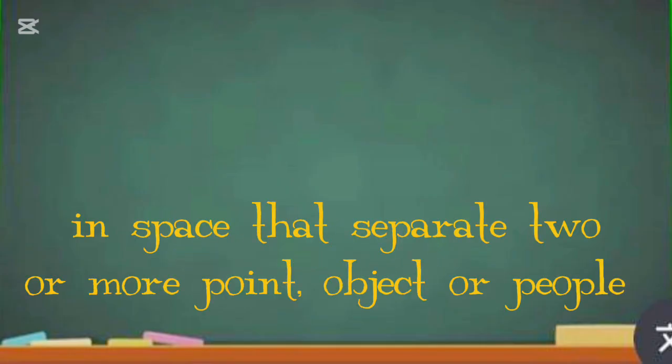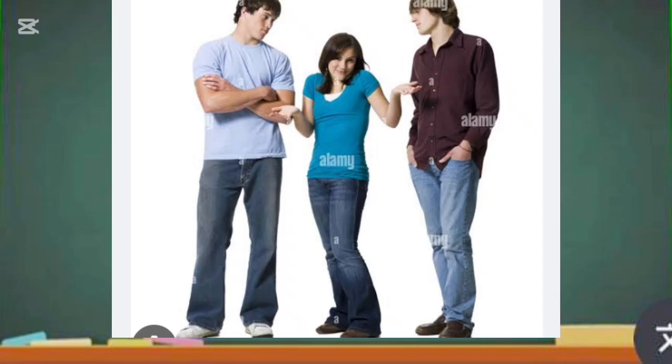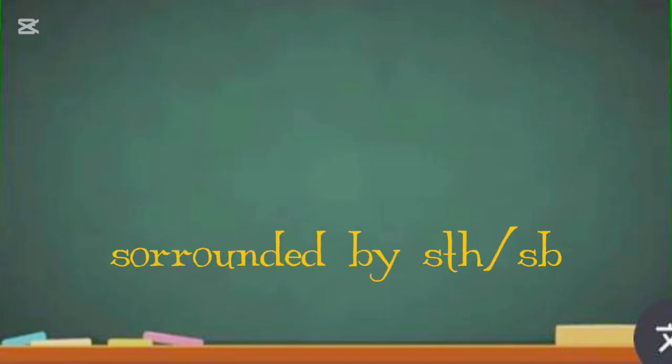Now the next one is between. Between means in a space that separates two or more points, objects or people. So when something or somebody is in a position that separates two or more things, objects or people, that is between. Example, she stood between the boys. The next one is among.